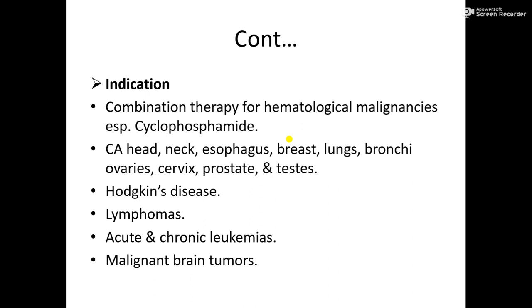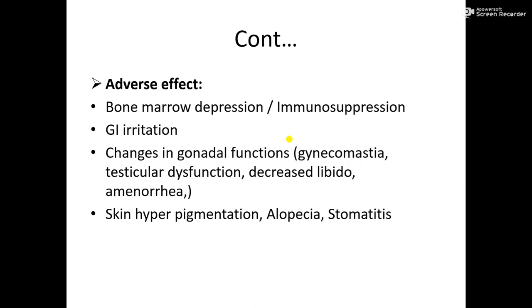It is used in the treatment of cancer of the head, neck, esophagus, breast, lungs, bronchi, ovaries, cervix, prostate and testes. It is also used for Hodgkin's disease, lymphomas, and conditions like acute and chronic leukemias, when there is abnormal production of white blood cells, and malignant brain tumors.